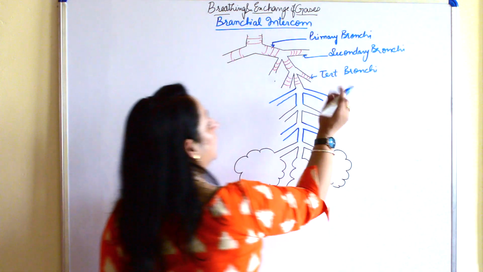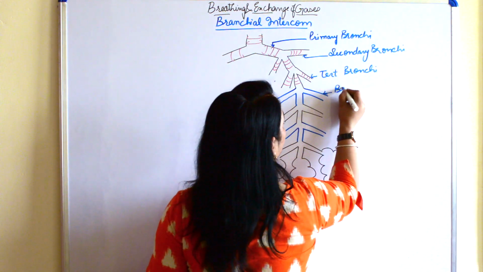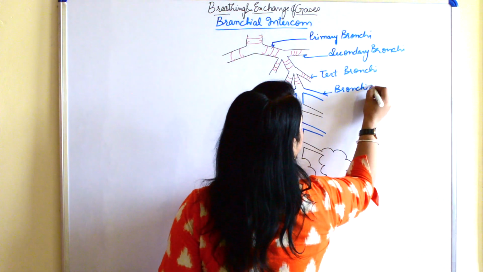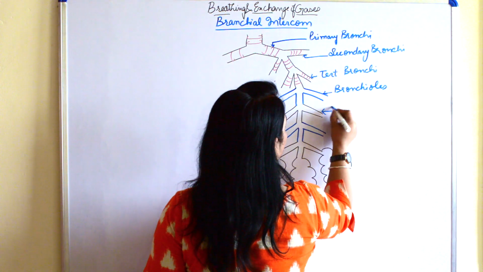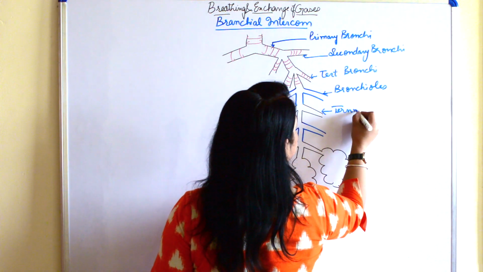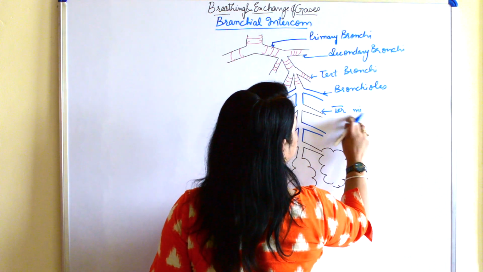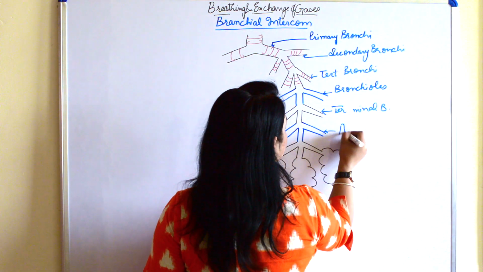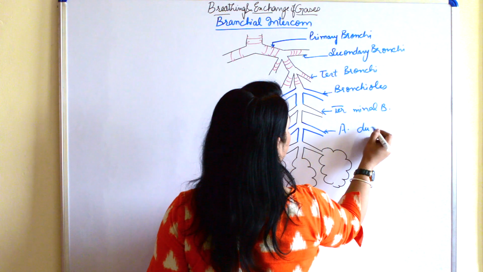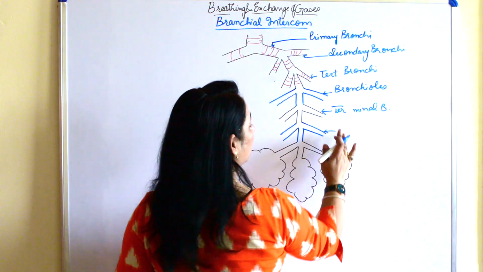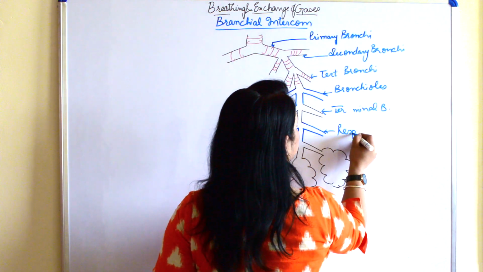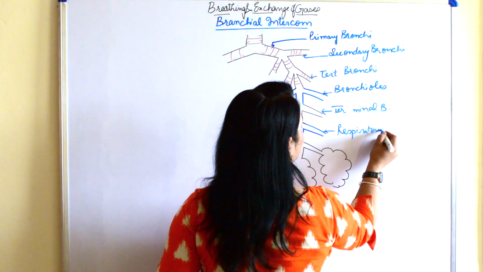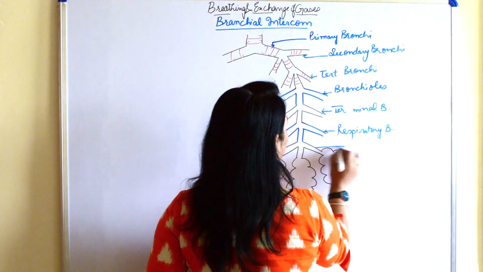Okay, so we'll be talking about which part comes under which division. So primary, secondary, tertiary, and then we have bronchioles, terminal bronchioles, respiratory bronchioles, and alveolar ducts.